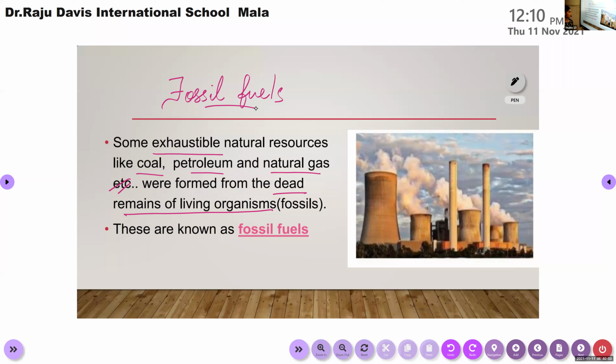So some exhaustible natural resources like coal, petroleum, natural gas, etc. were formed from the dead remains of living organisms. The fuel obtained from such fossils is known as fossil fuels. Is this clear? The main examples for fossil fuels are coal, petroleum, and natural gas.